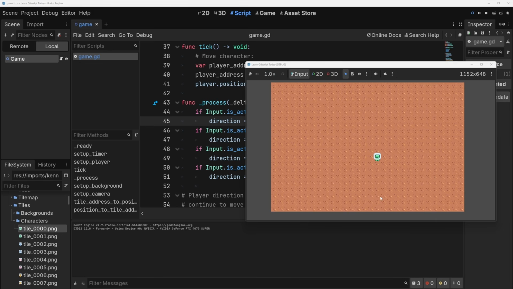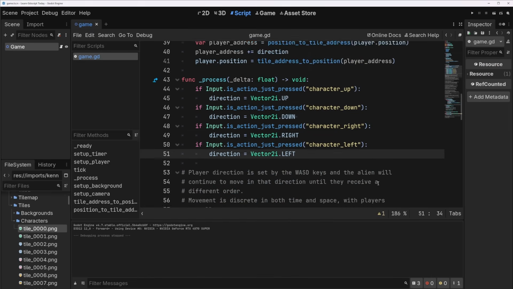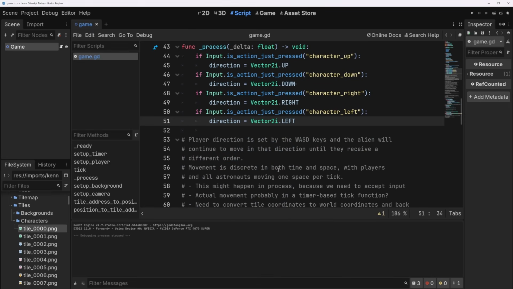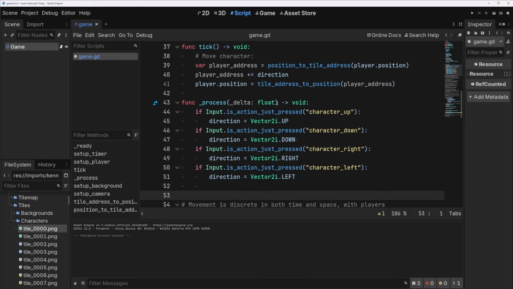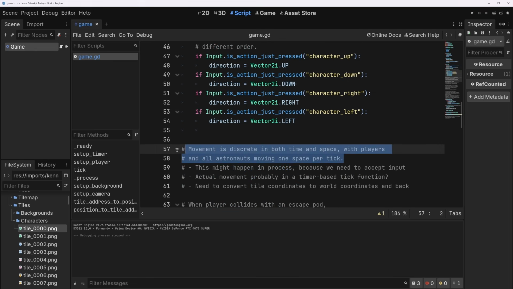Okay. And if you press the button, he's just going to go off in whatever direction that is infinitely until he dies in the cold vacuum of space. Goodbye. Okay, cool. That's great. So we have movement that's discrete in both time and space, with players and astronauts moving one space per tick. Let's move this here where it is actually being implemented, and we'll move this here.